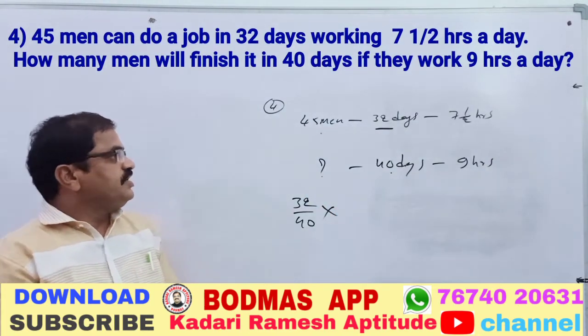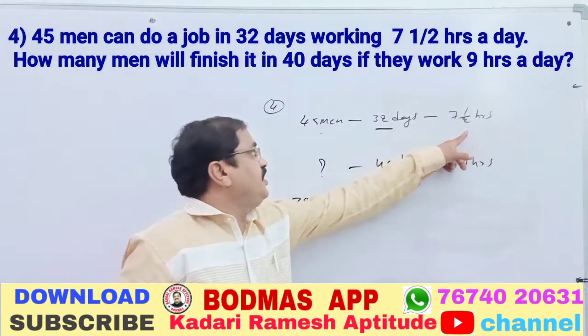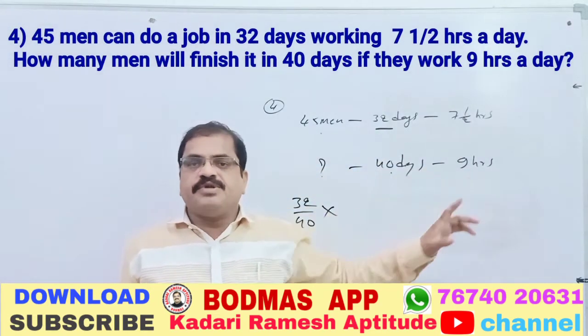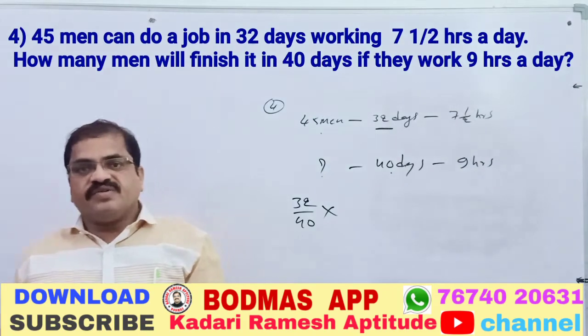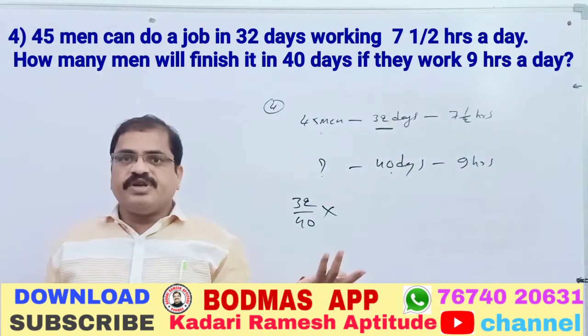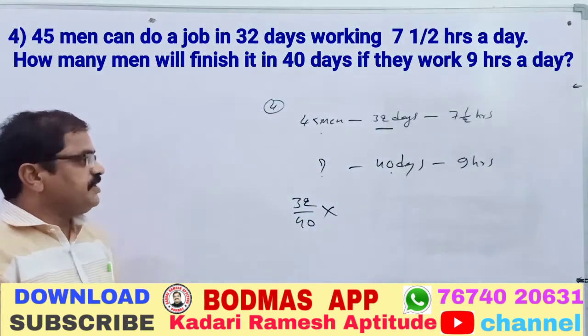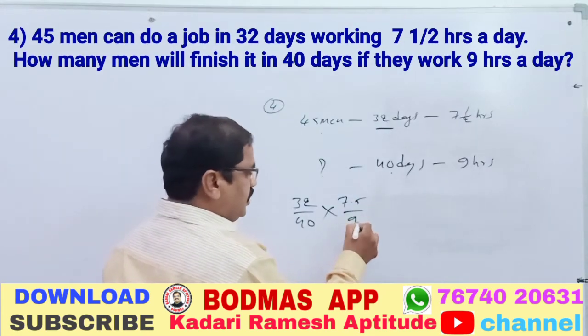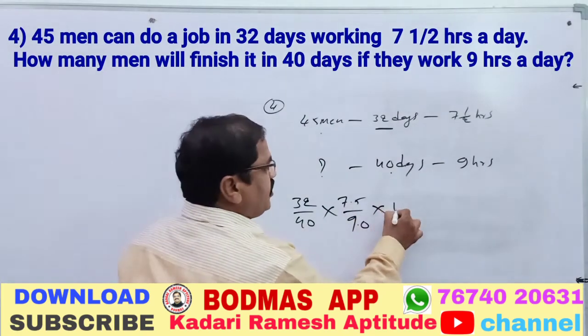Now come to the work. If they work 7.5 hours a day, 45 members are required. They are working 9 hours a day, which means they are doing more hours. Whenever they are doing more hours, fewer people will be required. That is again less by more. I can write this as 7.5 by 9.0 into 45.